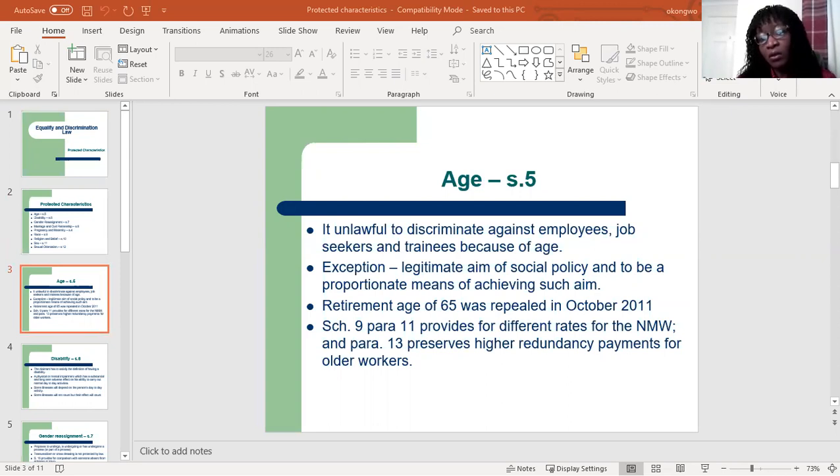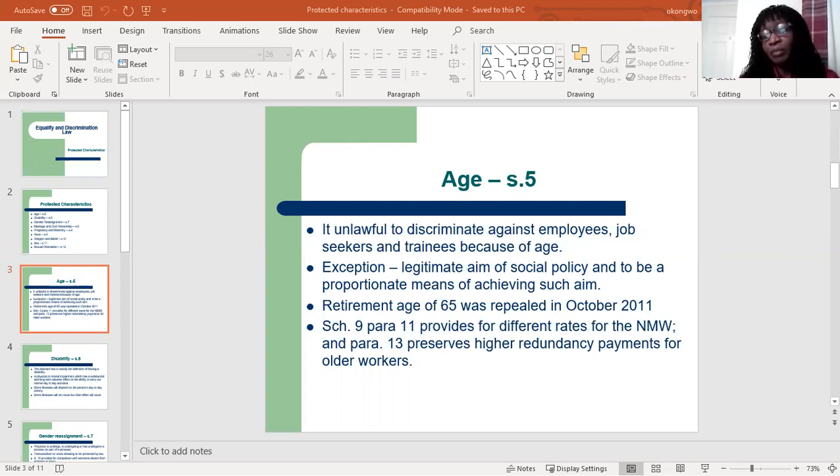It is against the law to discriminate against a person because they are younger or older than another person, when they are buying goods or services, or in education or in employment. So if you remember, I told you, the Equality Act applies in these 3 areas: employment, education, and goods and services. All right, but we usually focus on employment, and that's what we'll be doing in this course. So when we are talking about equality and discrimination, most of them will be referred to in employment.